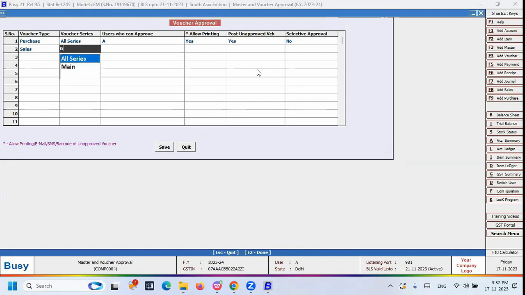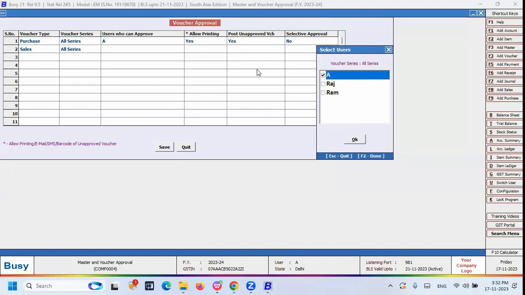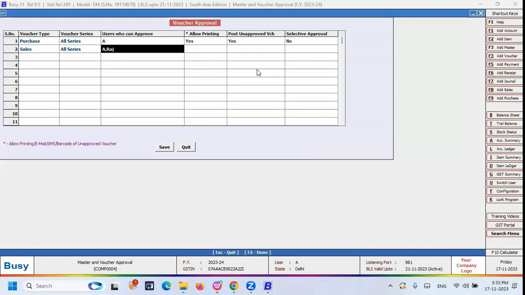So now let me select all series here, because I don't have any multiple series. That is the reason I'm selecting all series here. And user who can approve. Previously, I told you that if you want to give permission to multiple users, then you can decide and select the usernames like this.